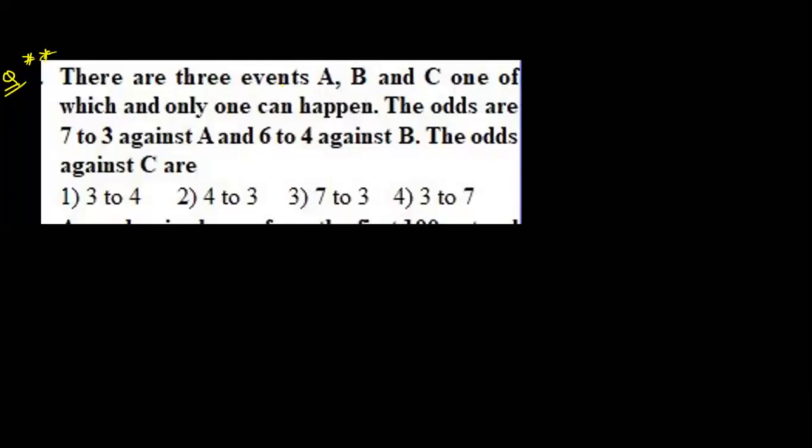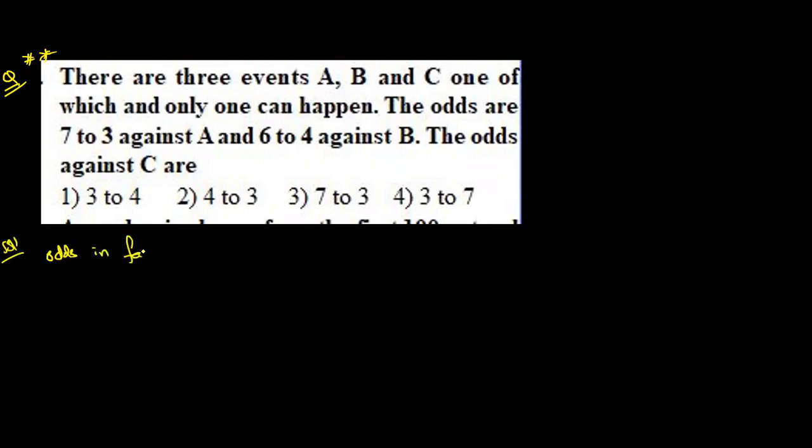There are 3 events A, B, C, one of which and only one can happen. The odds are against A 7 to 3. The odds are against B 6 to 4. Then what are the odds against C? That is the question. I think how many of you remember? I don't know. I'm giving a one second concept.